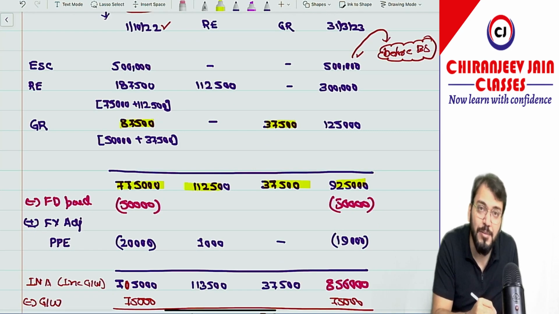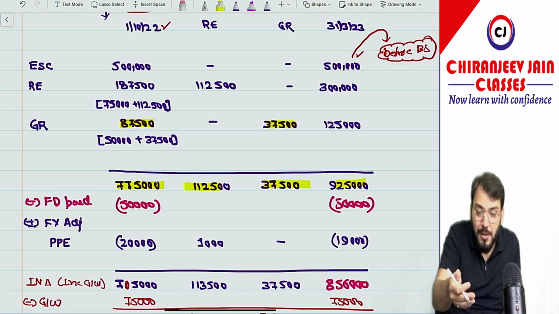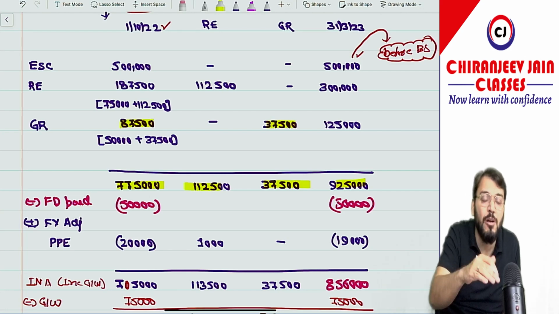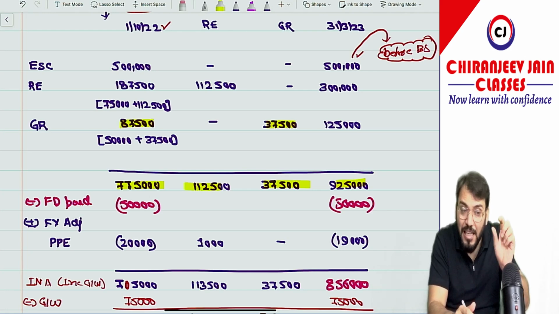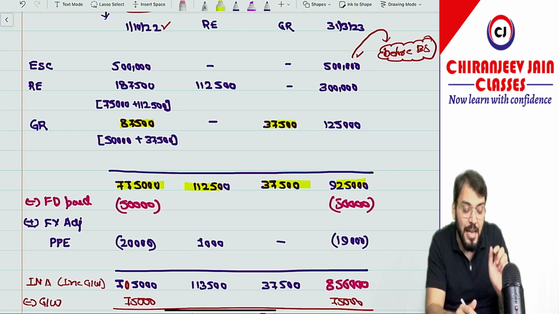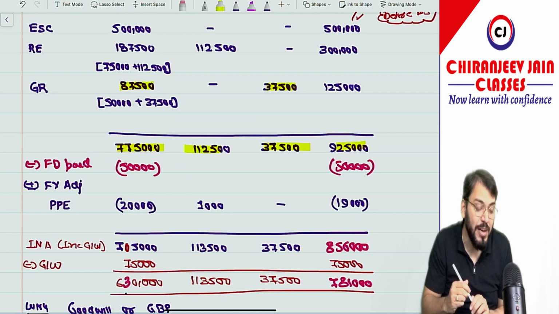Now we'll do final dividend paid, because the dividend has been paid before the date of acquisition. So can you see it will affect the net asset on the date of acquisition. The net asset on the date of acquisition will be reduced by the payment of dividend, and therefore we have done minus final dividend paid 50,000 and 50,000. This point, have you understood?